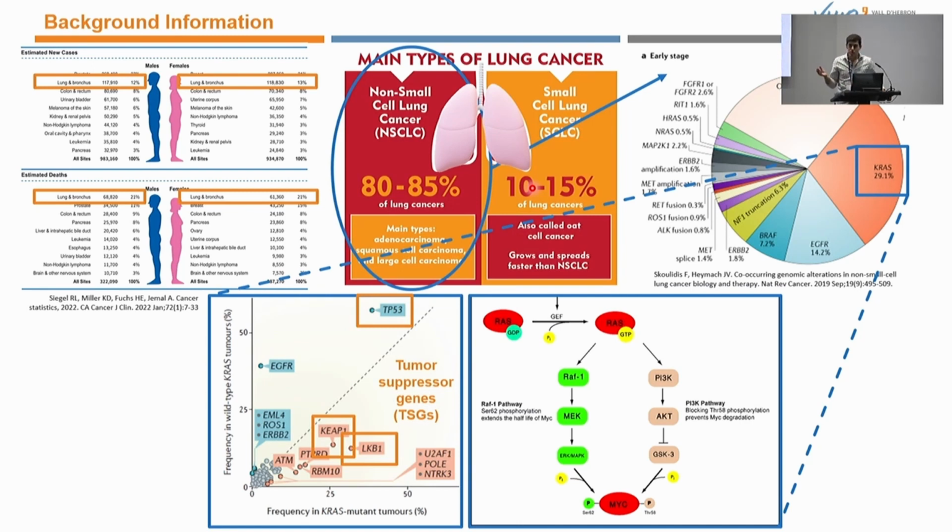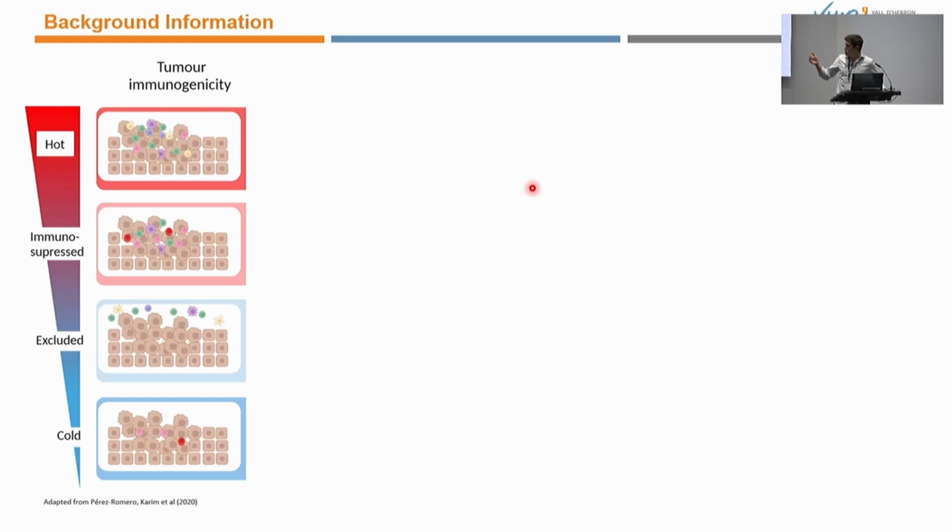However, KRAS is not the only gene to take into account in this type of cancer. MYC is normally amplified or deregulated in most cancer types, and non-small cell lung cancer is not an exception. Moreover, it is downstream of the KRAS pathway, making it a target in these specific tumors. Mutations in all these genes alter the immune microenvironment of the tumor.